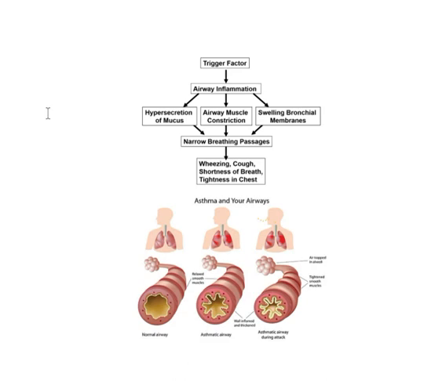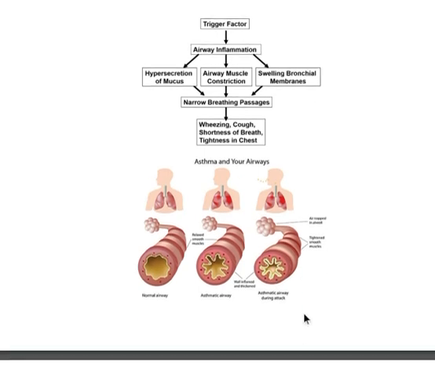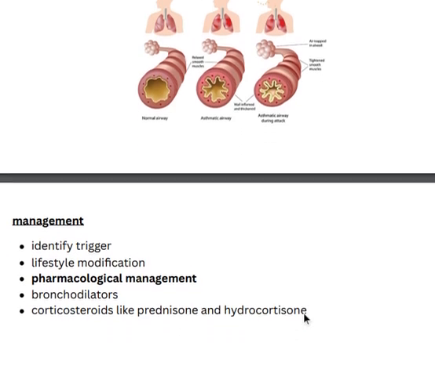Here you can see in the diagram, this is the normal airway. It is a normal airway in the person. When the person undergoes the asthma condition, there will be mucus production. This is the mucus production, and when the asthma attacks, there will be a narrow pathway in this airway so that the person cannot breathe properly. There will be a feeling of tightness in the chest. There will be a wheezing sound. Next, let's move towards the